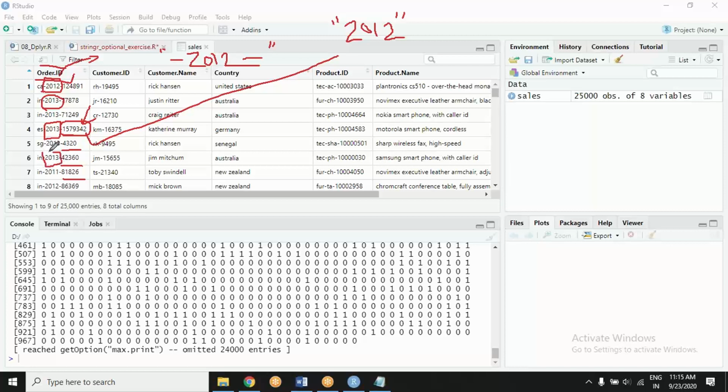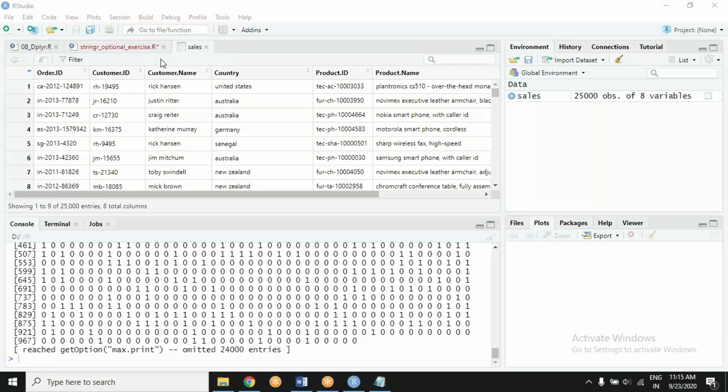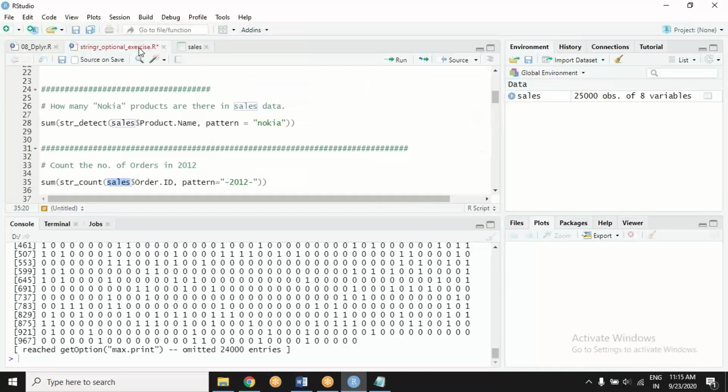So I am saying that okay, 2012, but not only 2012. I want that 2012 which is preceded and terminated by a hyphen sign. Now I am sure that when it counts this string, it will only be talking about the year. Okay, so that's why the hyphen. Whose question was this? Somebody asked it. It was a nice question, by the way. There's something to pay attention to in these kinds of details.